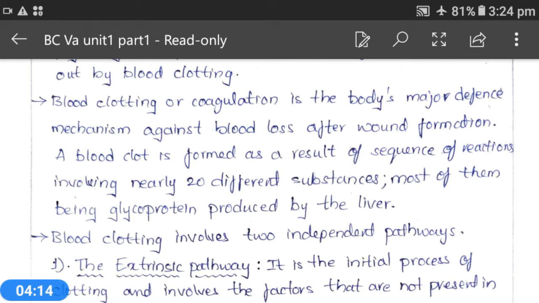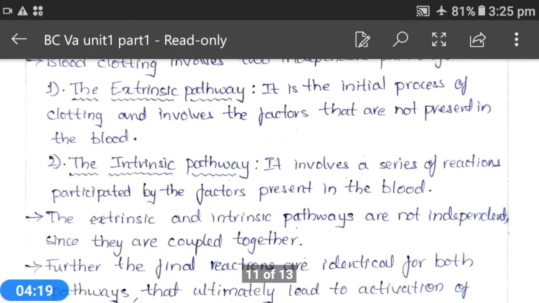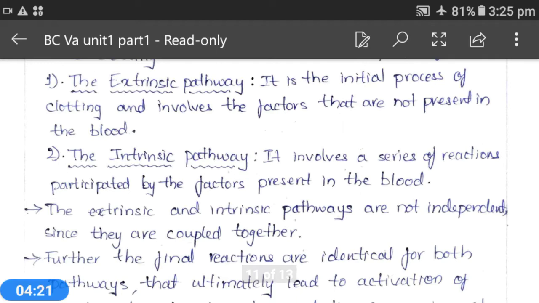Blood clotting is mainly of two types. It is done by two methods, that is the extrinsic pathway and the intrinsic pathway. With only one of the pathways, blood clot formation will not be completed.